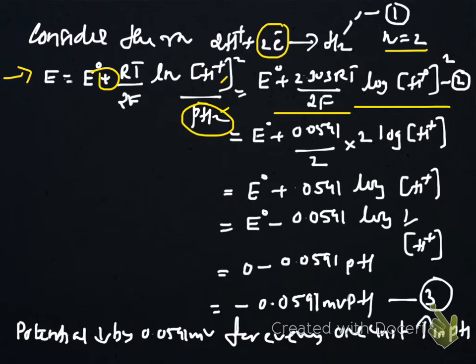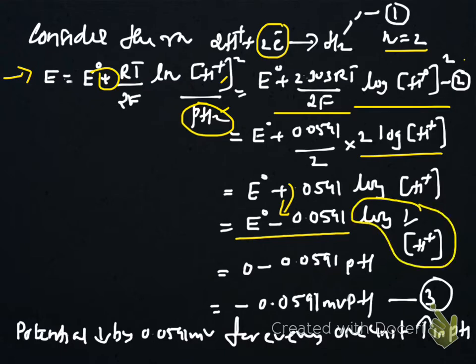Then taking H plus square log, you will get 2 log H plus, and solving, finally you will get E0 minus 0.0591 log 1 by H plus. By putting plus to minus, log H plus becomes log 1 by H plus. Log 1 by H plus is actually pH. So we can write it as pH.